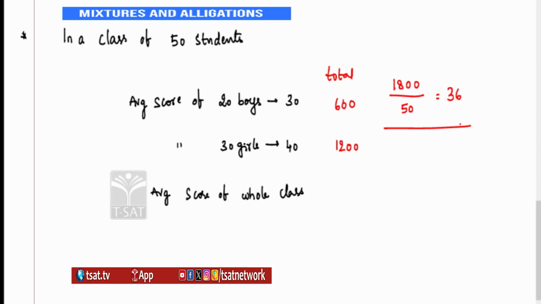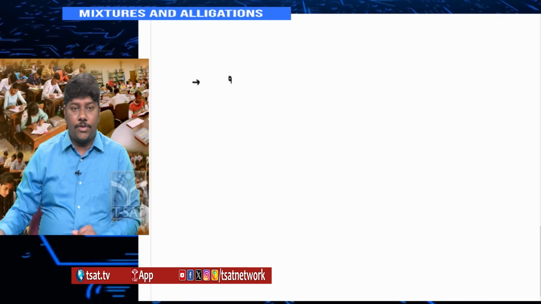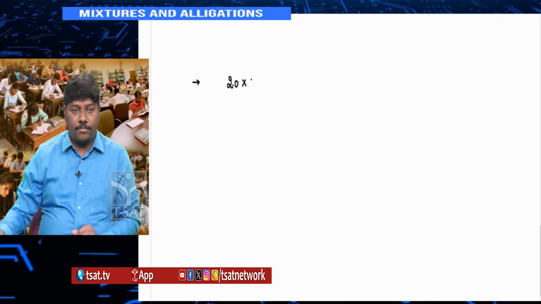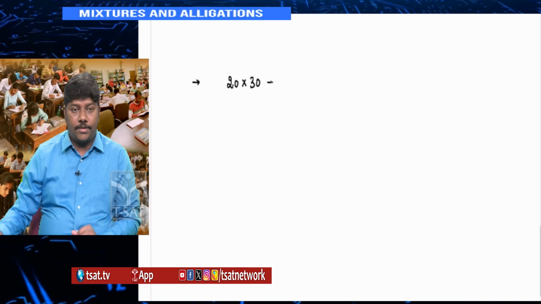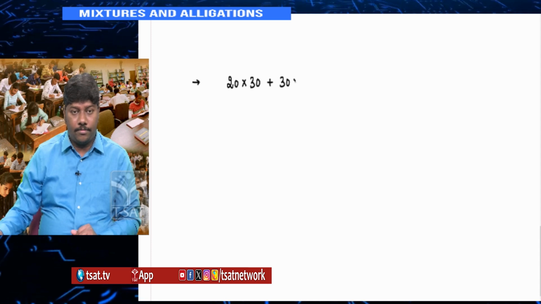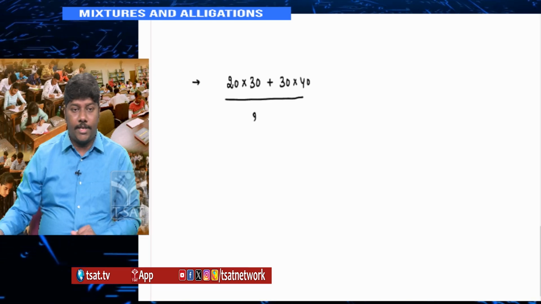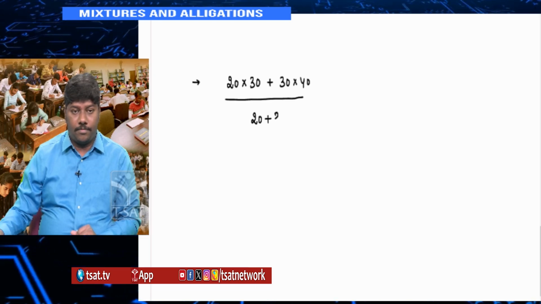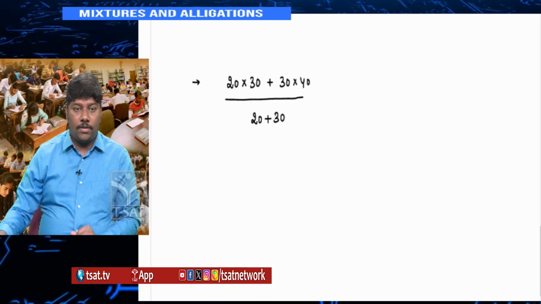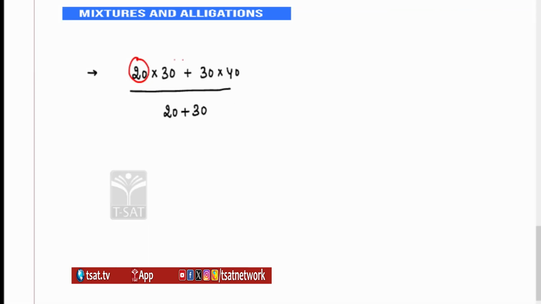This is a very simple form of grouping, but look at the concept behind it. We are multiplying 20 into 30 plus 30 into 40, dividing by 20 plus 30. Can I take anything common? I can take a common factor of 10 to make it simple.